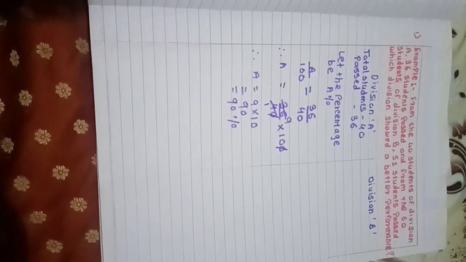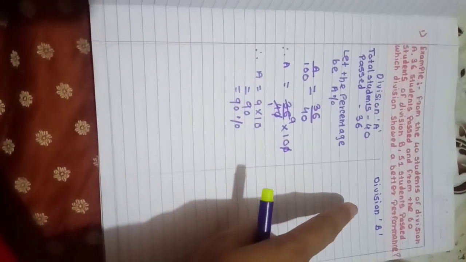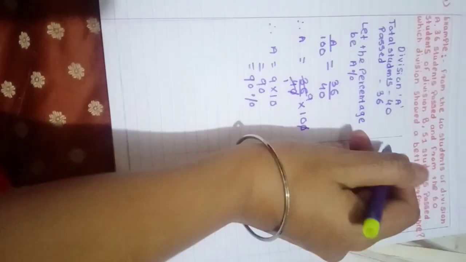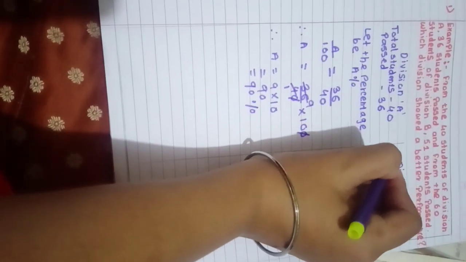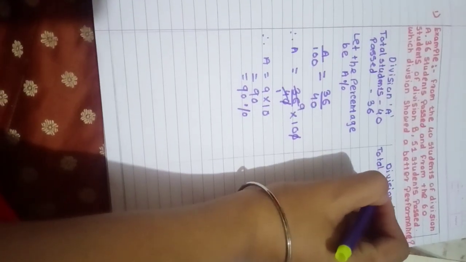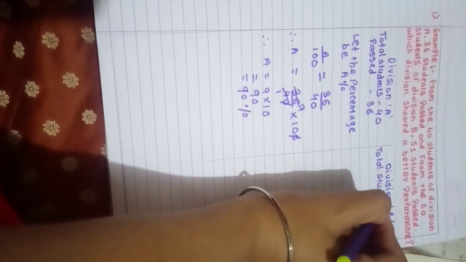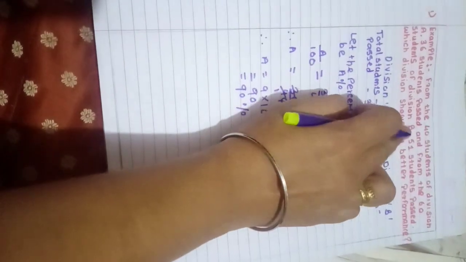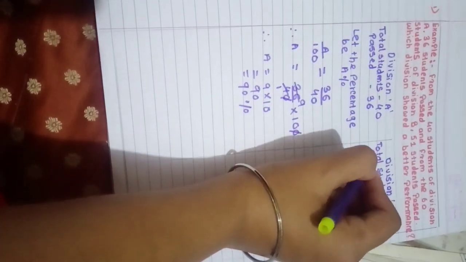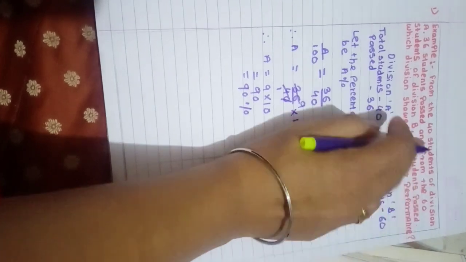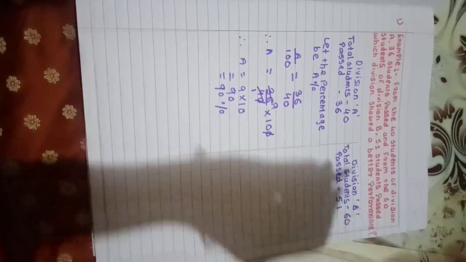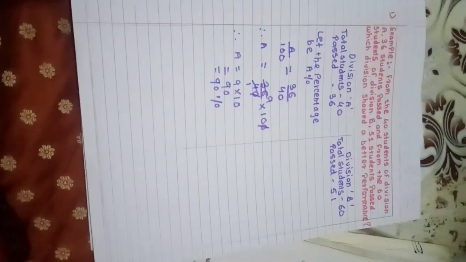Okay, now in the same way we will do it for the division B. Now see, we have to first write the total students. Okay, I will write total students is how much? 60. And how many students are passed in B division? 51 students are passed. Okay. So I need to find out the percentage.